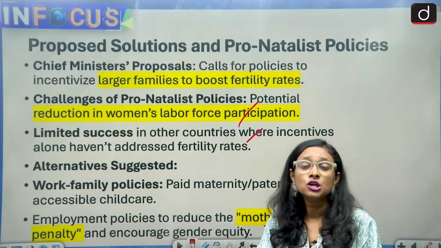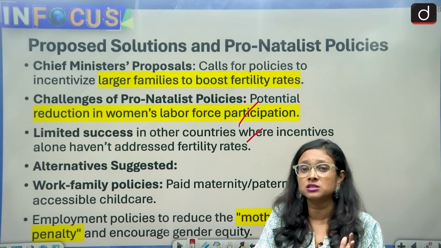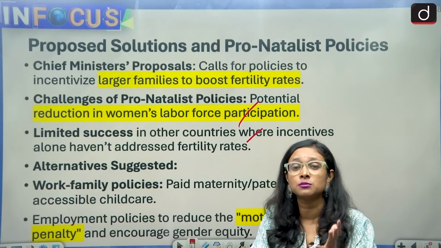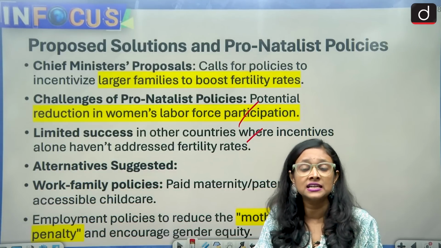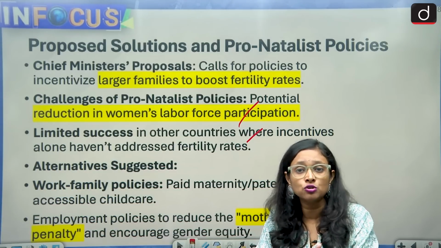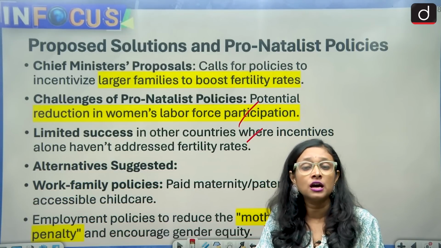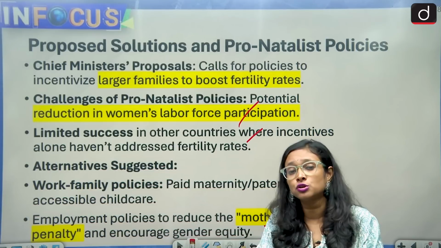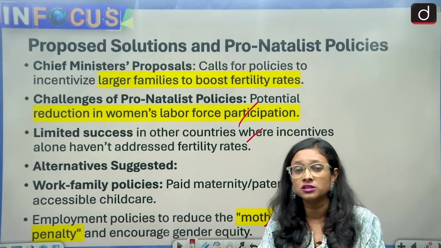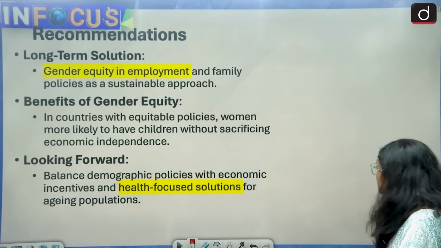And also today women are more educated, more empowered, and they have understood that they are not reproducing machines, and it's their right and their choice how many children they want to have, and in some cases they don't want to have any. They are also saying that if they want to reproduce, it's their choice, it should not be a compulsion on them. Now we'll come to another aspect.